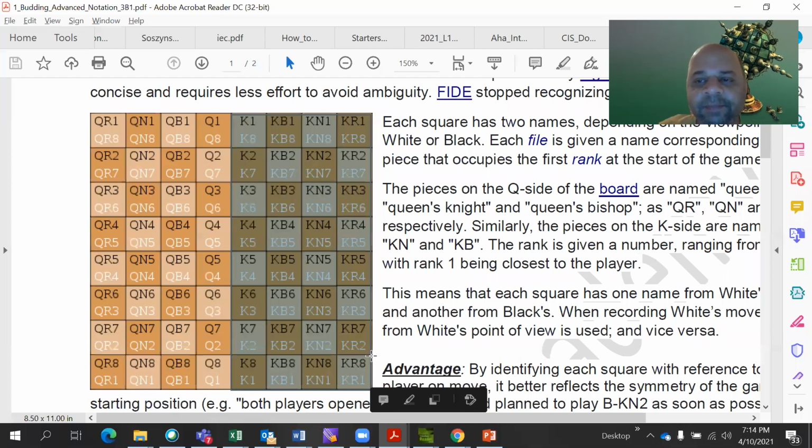That is why it is called descriptive notation, because it actually tells you if you just read it. Say KR3, you don't even have to imagine. You know that it is king side, which means if I am white, it will be on my right side, and there it is rook 3 position. It is like h3, where you get it with practice that h3 means rook, but here it is very well told that it is king side rook 3. So that is how all the square identification is done.